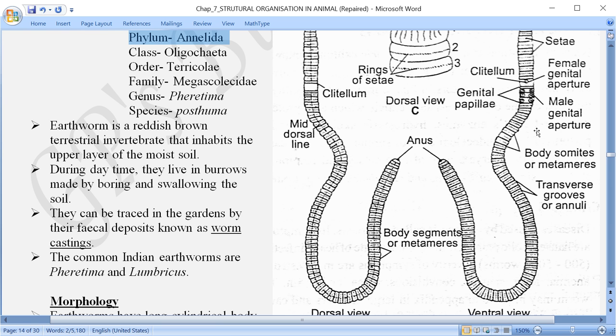They are hermaphrodite first of all. Hermaphrodite means any organism which possesses both the male and female sex organs in the same individual. Then these individuals are called hermaphrodite, or otherwise bisexual.